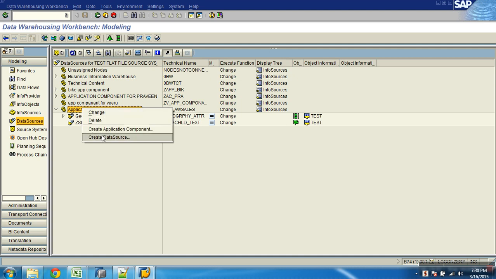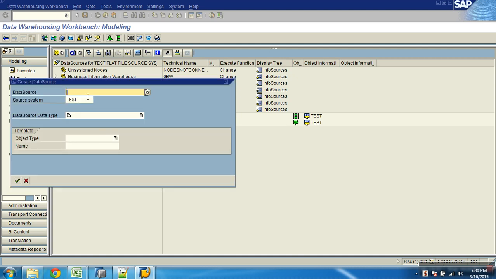Right click and say what? Create data source. Z product. I'll not say attribute, I'll not say text. This is generic now. I'm going to say transaction data. Transaction data could be, you assume, any data. Okay. There's no hard and fast rule that it should have so and so columns. So I'll say transaction data.